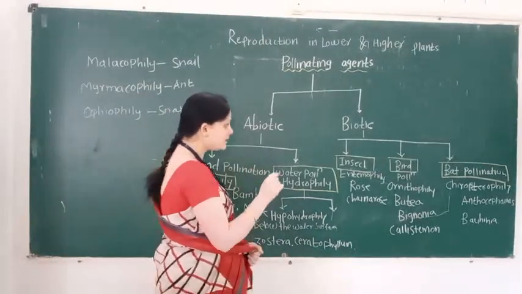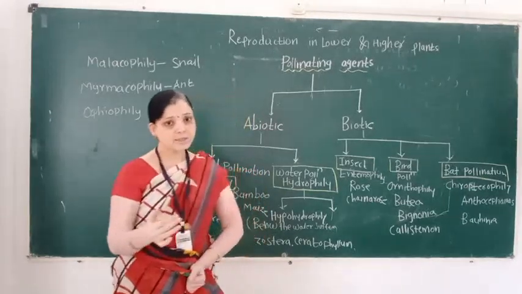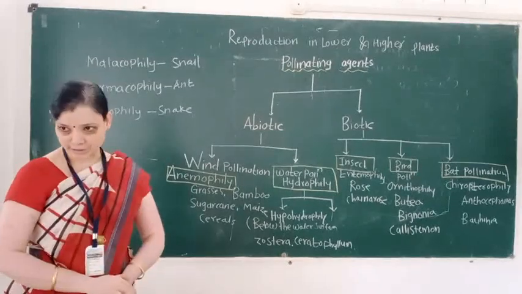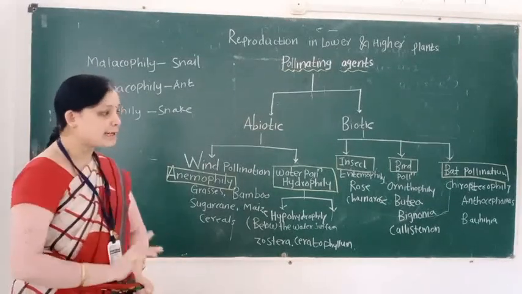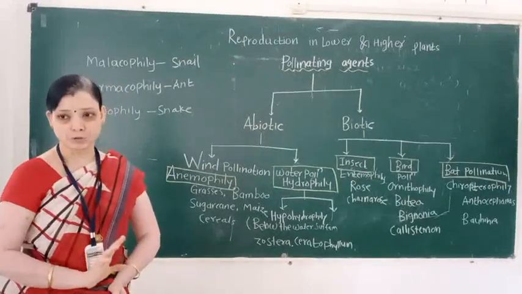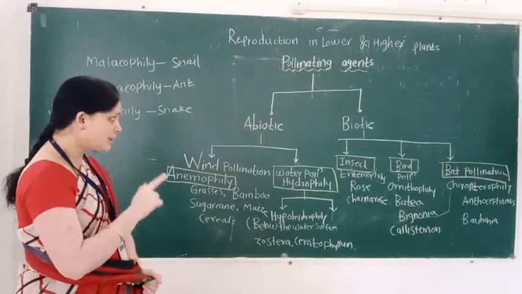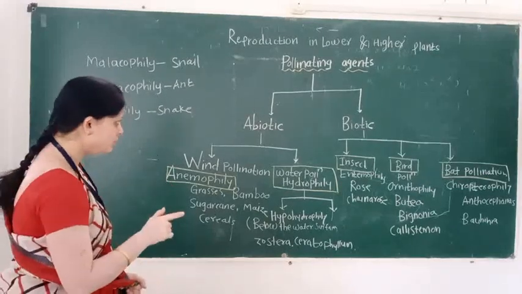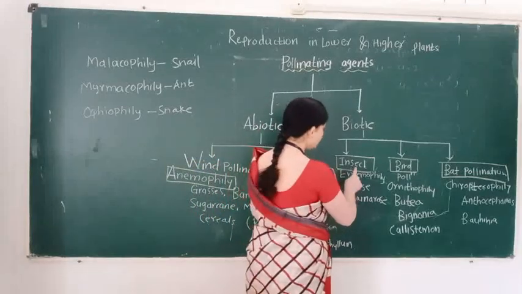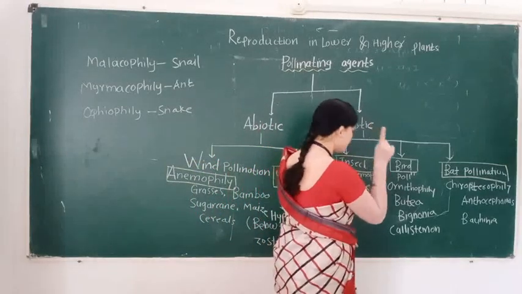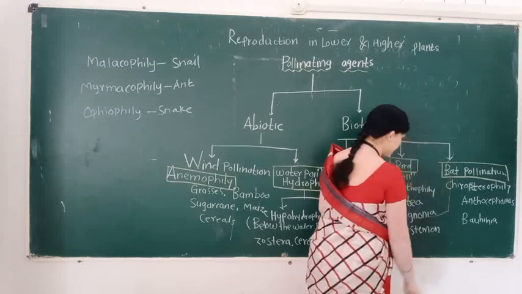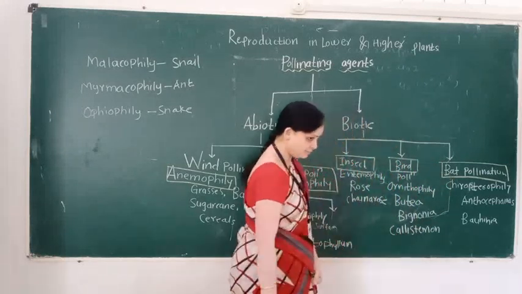Biotic pollinating agent consists of three types. First is insect pollination, second is bird pollination, and third is bat pollination.